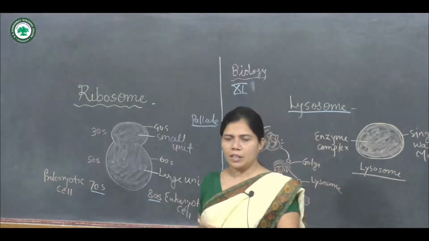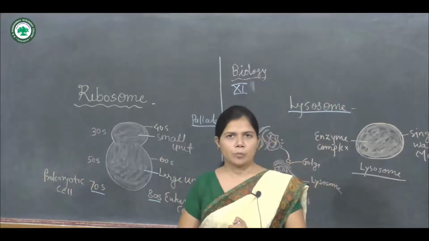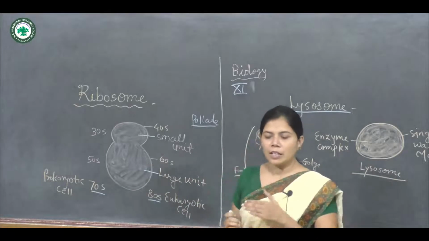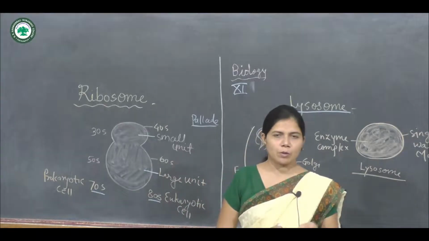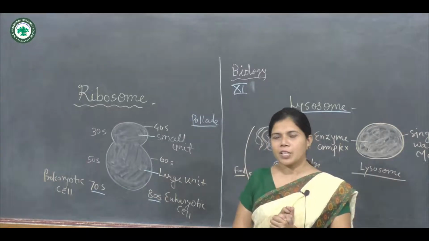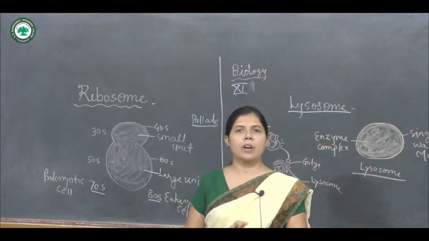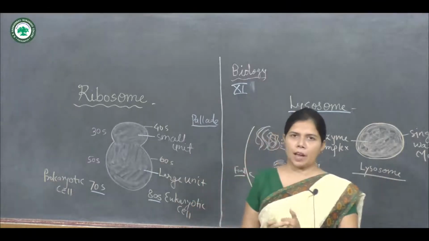Again, there are two types of ribosomes present in the cytoplasm or cytosol, plastid, and mitochondria. They are the bound ribosome as well as the free ribosome.